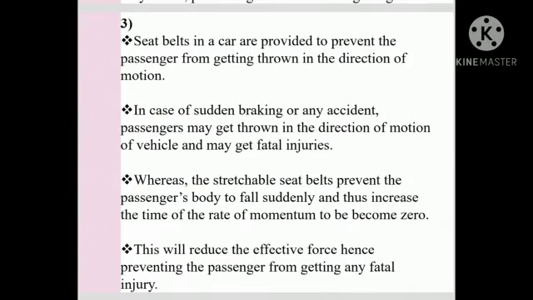Now, third example. Seat belts in a car are provided to prevent the passenger from getting thrown in the direction of motion.